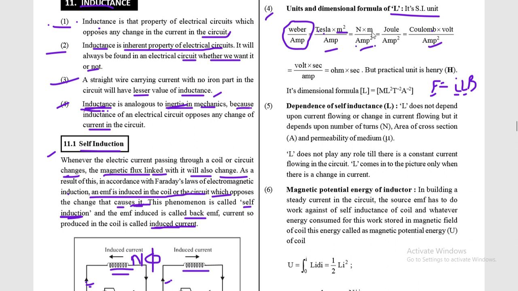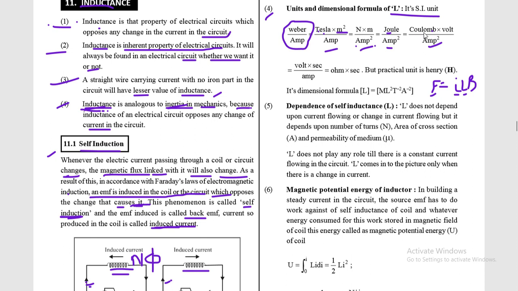Now Newton into meter is the unit of work. You can say it is Joule upon ampere square, and now Joule can be written as Coulomb into volt, since you know that work done in electrostatics is given by V into delta Q, or Q into delta V. Now this volt, V upon I can be written as resistance, or you can write Coulomb is equal to ampere into second.